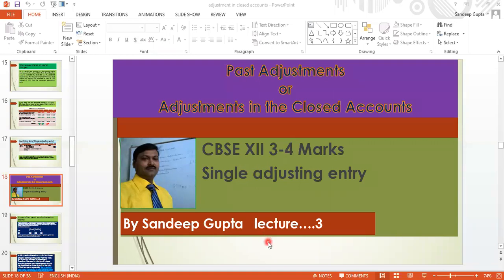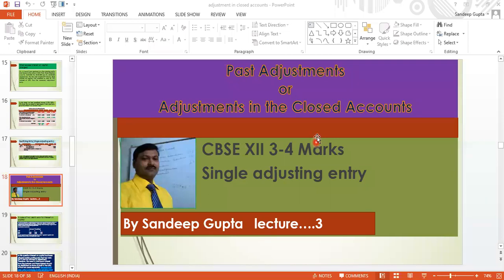Now we continue our lecture 3 on the topic past adjustment or adjustment in closed account. In previous two classes, we had understood what is the meaning of past adjustment or adjustment in closed account, how the workings are to be shown and how to pass the entry. And there are too many questions on different concepts and different kinds of problems. So we continue with lecture 3 also.